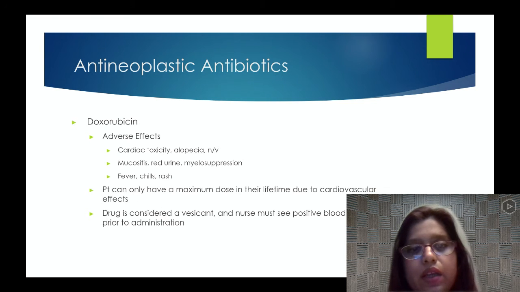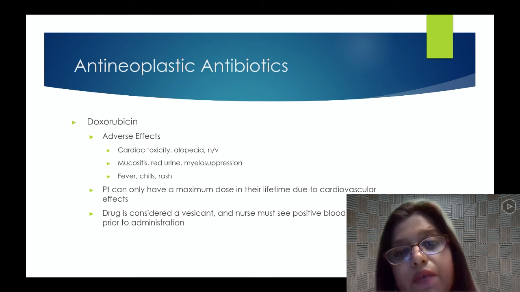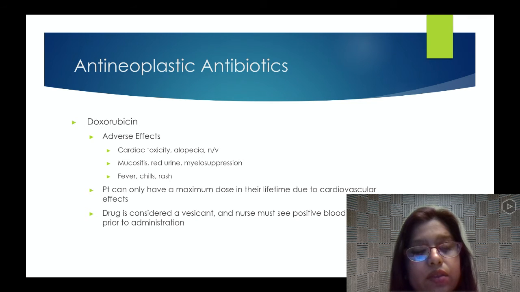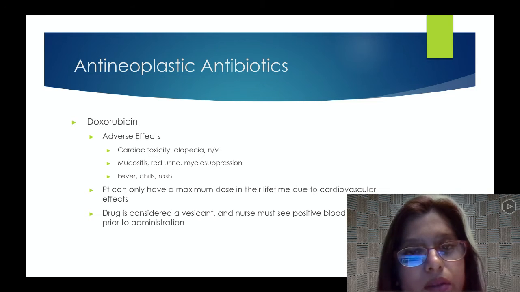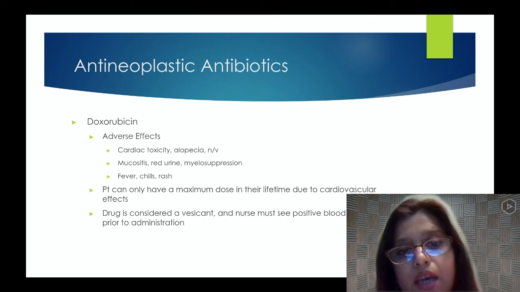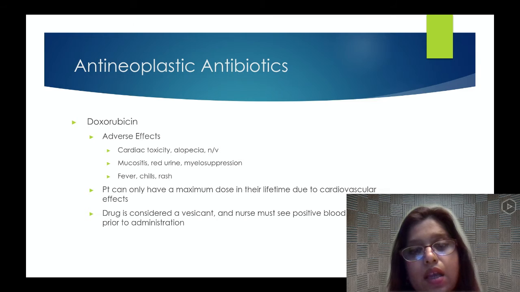Doxorubicin. What are the adverse effects? It could cause cardiac toxicity, alopecia, nausea, vomiting, mucositis, red urine, and myelosuppression. What is myelosuppression? Again, bone marrow suppression, along with fever, chills, and rash. A patient can only have a maximum dose in their lifetime due to cardiovascular effects. The drug is considered a vesicant, and the nurse must see positive blood return in the IV prior to administration.